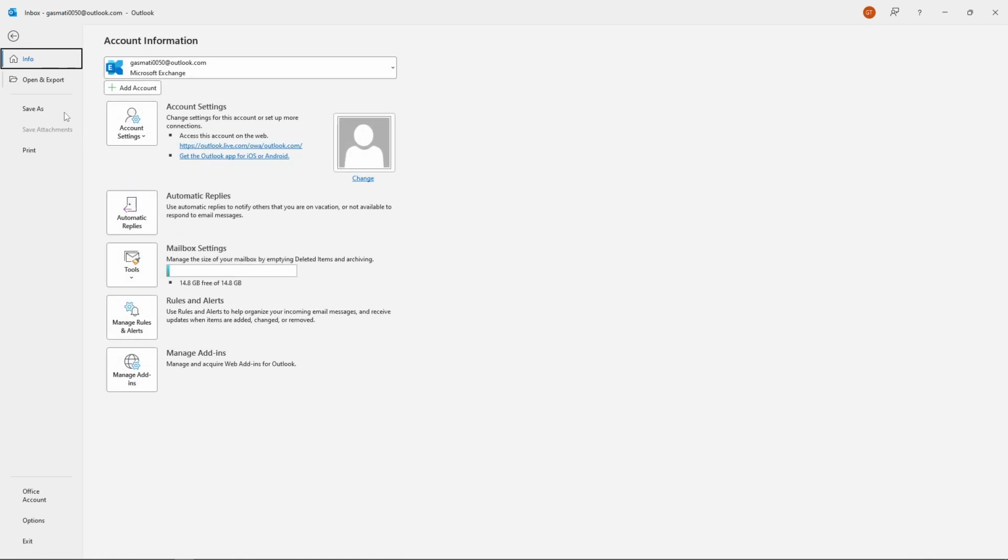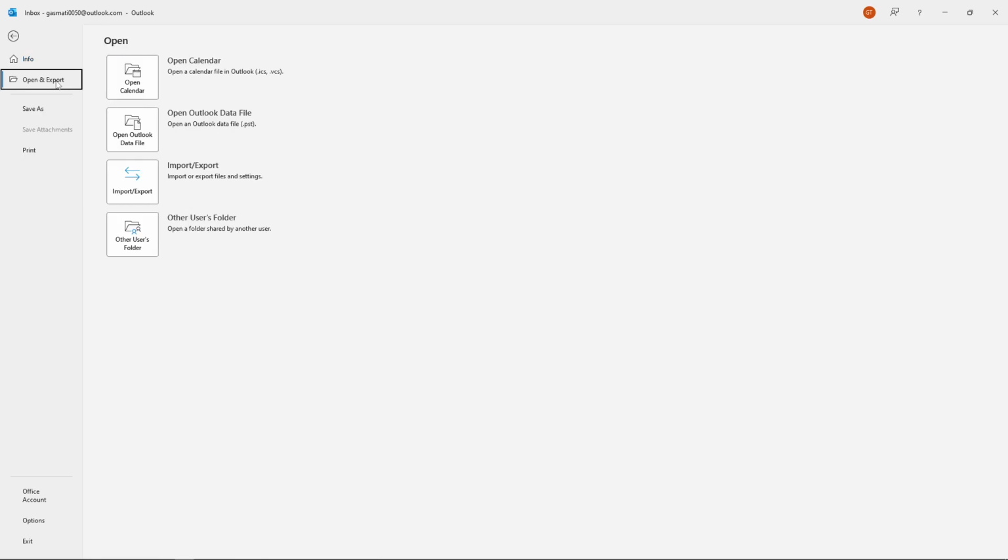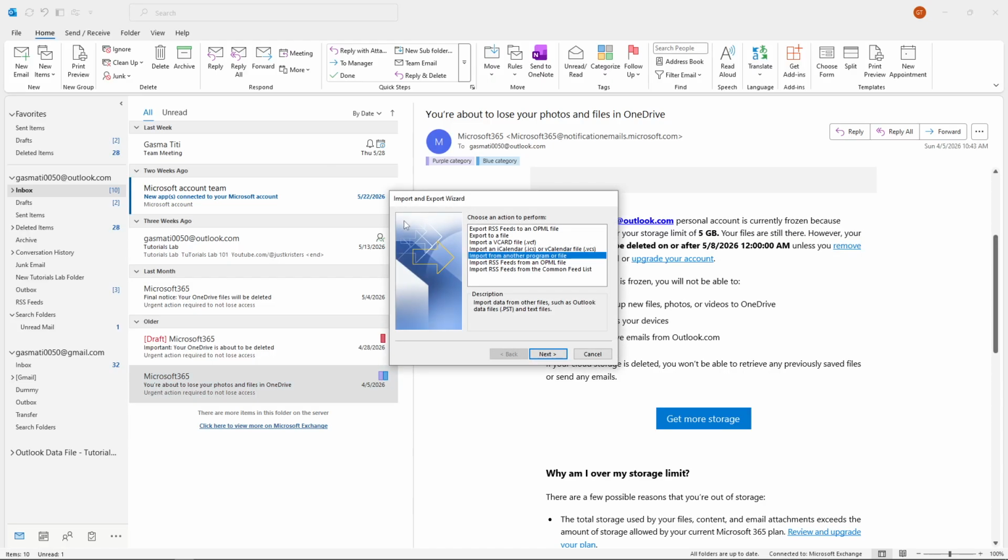After the File menu opens, look for the option labeled Open and Export. This section contains all the tools you need for importing and exporting data from Outlook. Click on Open and Export, and then select Import/Export from the expanded menu. This will launch the Import and Export wizard window, which guides you through the entire backup process step by step.